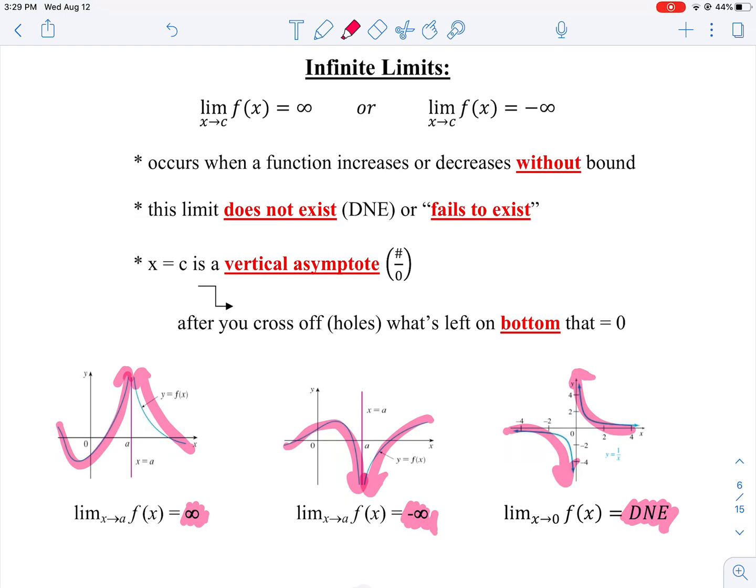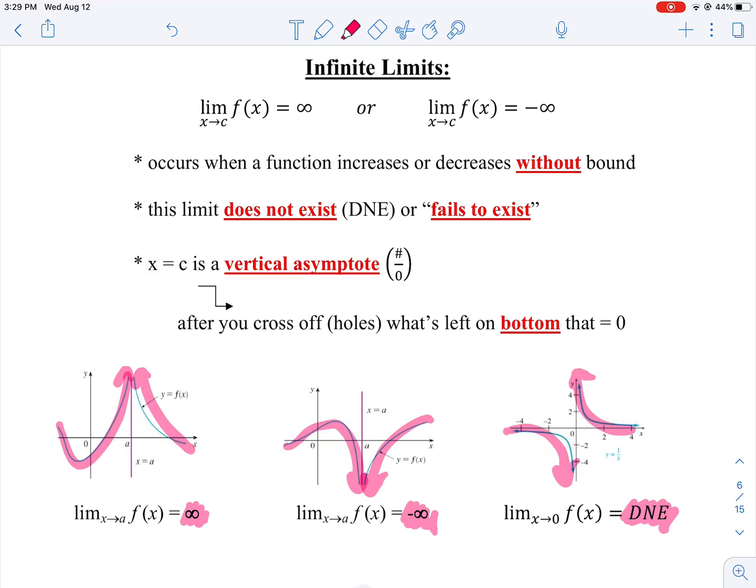Because if we're hitting a vertical asymptote, then we only have three options. We're going to go up, up to positive infinity. We're going to go down, down to negative infinity. Or one's going to go up and one's going to go down and our limit doesn't exist. Only three options. But we have to be able to tell the difference between approaching a hole and approaching a vertical asymptote. So when a function increases or decreases without bound, you hit a vertical asymptote and you keep going up or you keep going down. This limit technically does not exist or fails to exist.